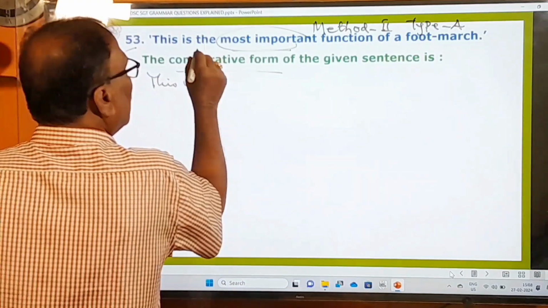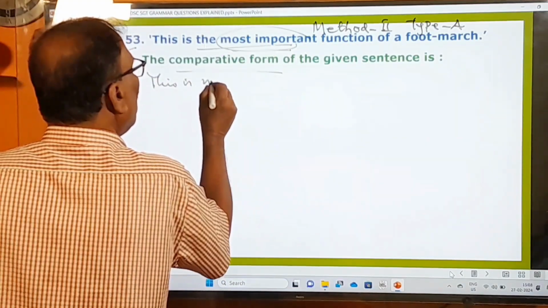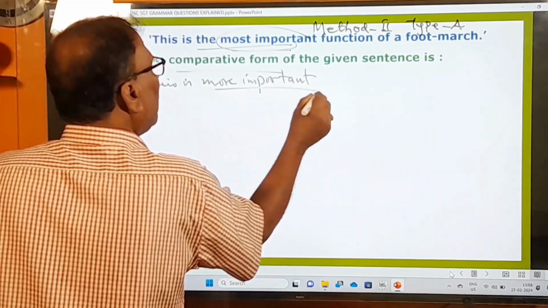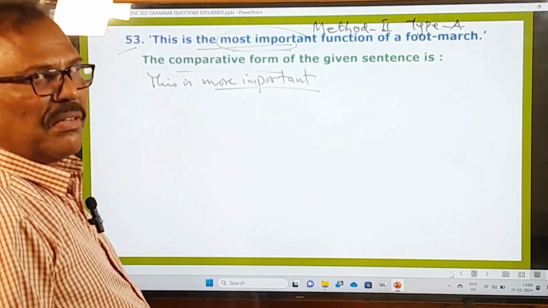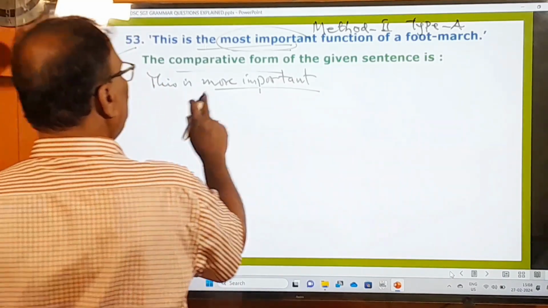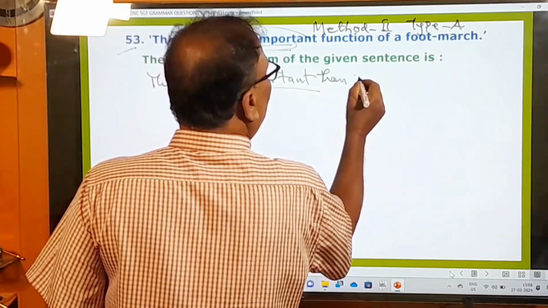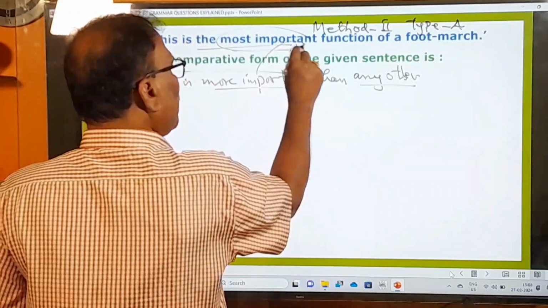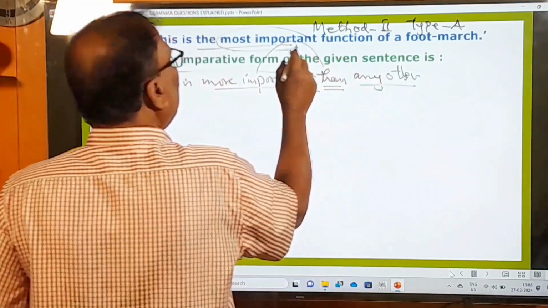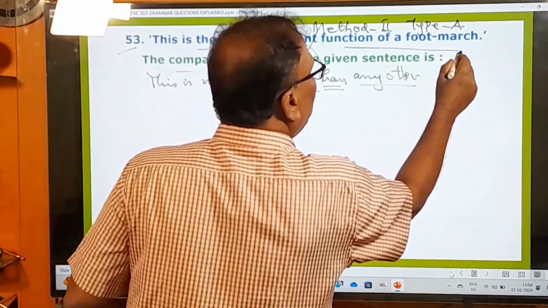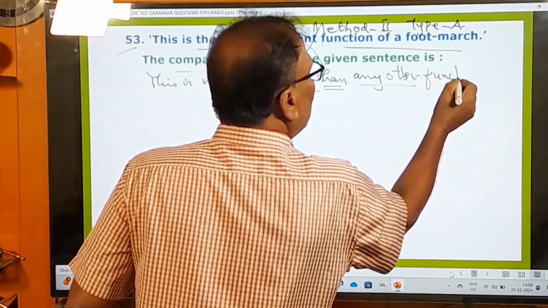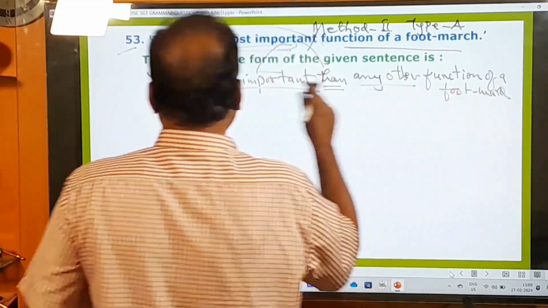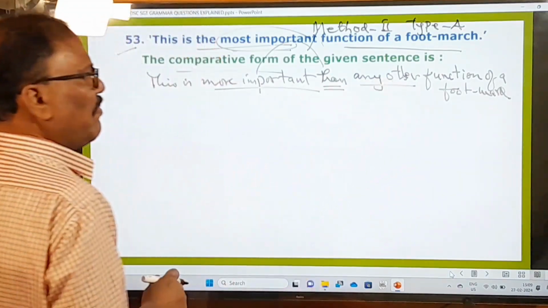This is the most important, which will be turned into more important. We can do it on our own, and then let us check the answers given in the options. This is more important than any other. After writing the comparative adjective, you have to use than and any other. After that, what is the remaining part of the sentence? Function of a foot march, the same sentence you have to write. So here, this is more important than any other function of a foot march.